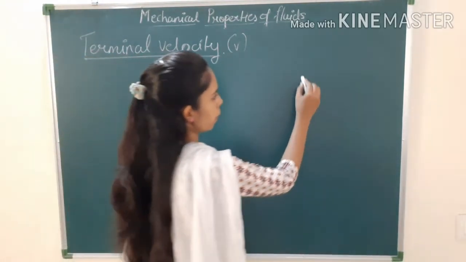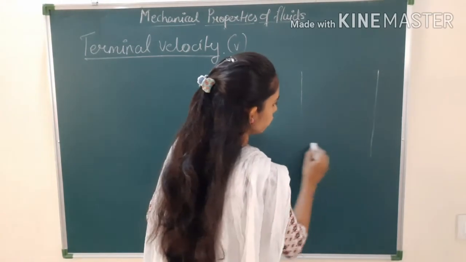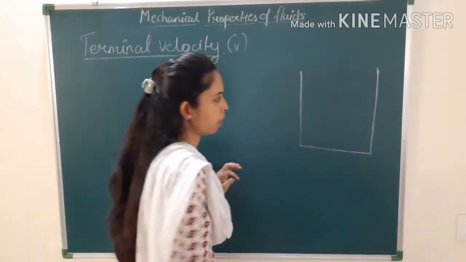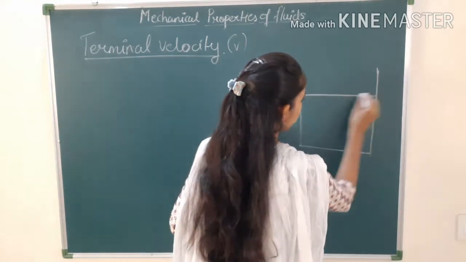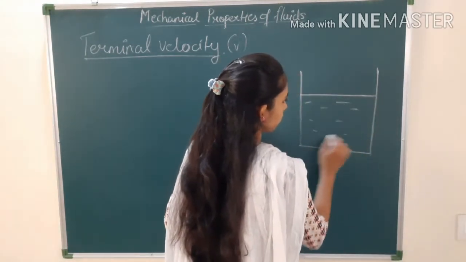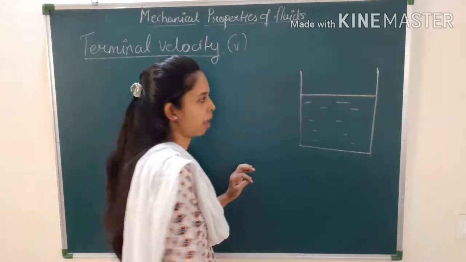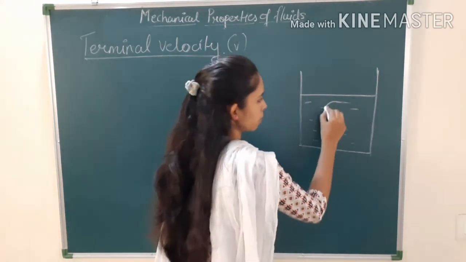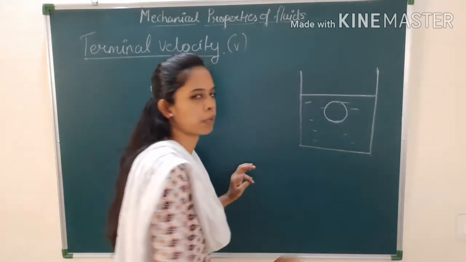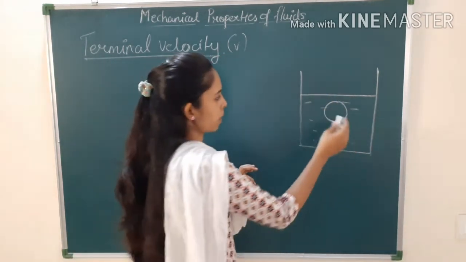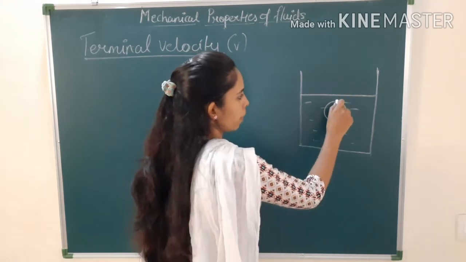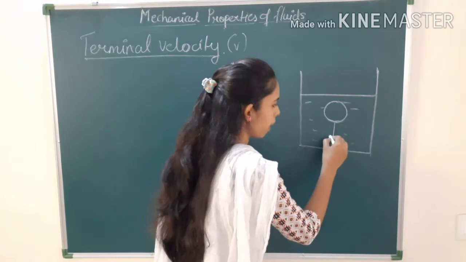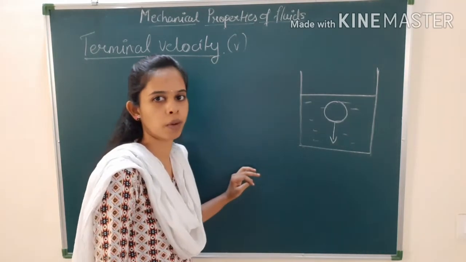I have drawn one diagram for the Stokes law, right? This is a beaker, and in this I am going to take a viscous fluid. If I am going to drop a spherical body in this, let us say that it is a sphere, then what will happen? This sphere is not going to stay over here, it will come down. So downward force will be acting on it.